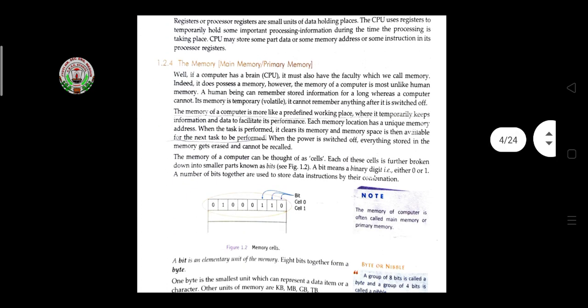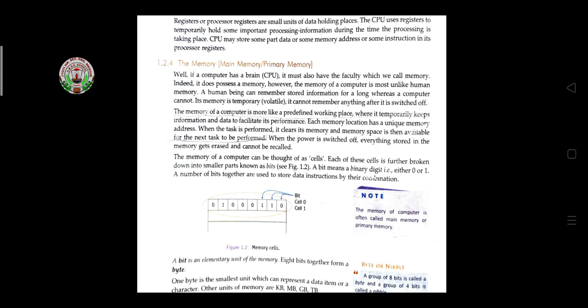Then the memory. Two types of memories are here, the main memory and primary memory. Main memory means primary memory. If a computer has a brain, it must also have the faculty which we call memory. Indeed, it does possess a memory. However, the memory of a computer is most unlike human memory. A human can remember and store information for a long time, whereas the computer cannot.